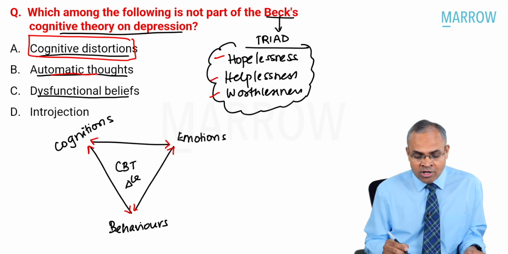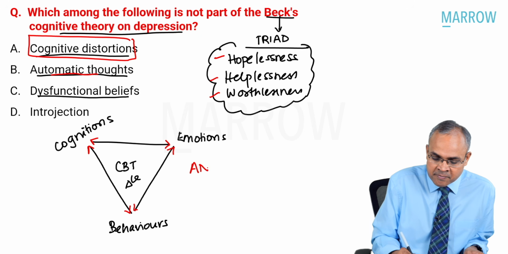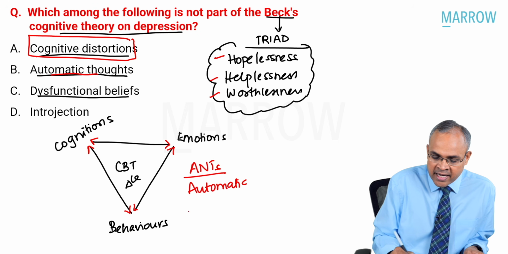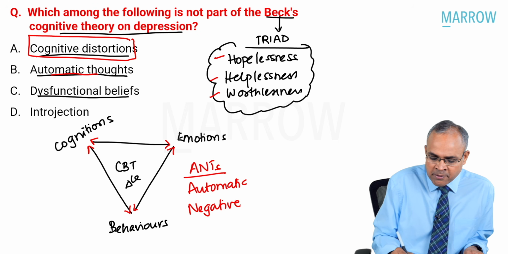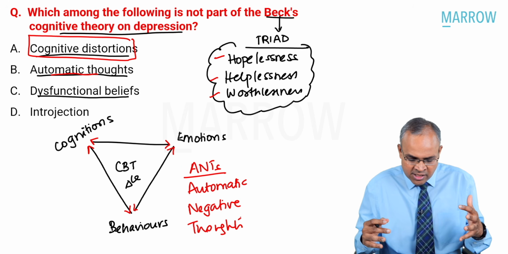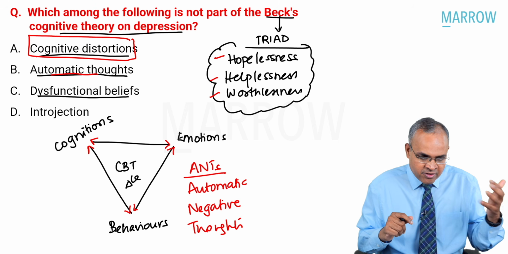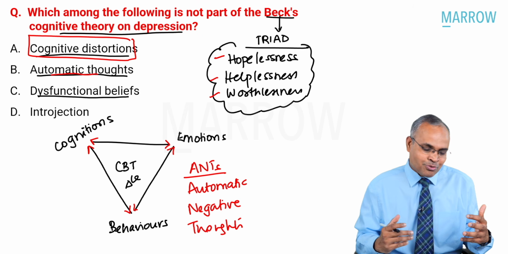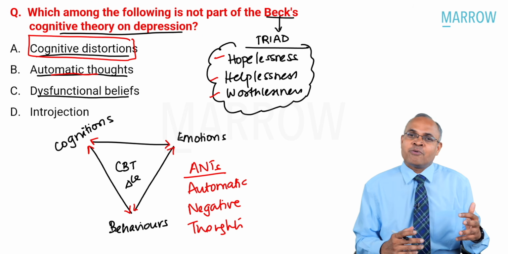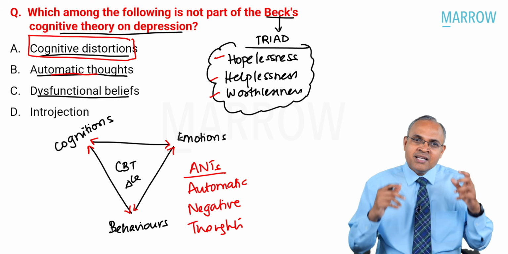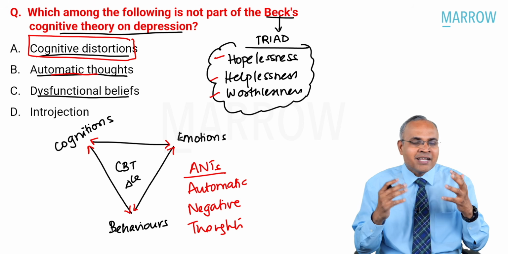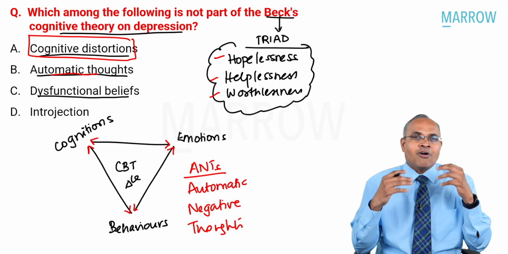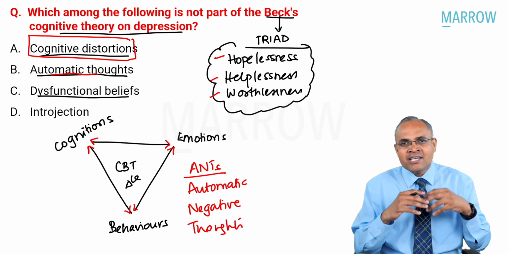Now, another name for automatic thoughts is ANTs. What are ANTs? Automatic negative thoughts. It happens to you and me a lot, right? I'm studying seriously for my exam. Suddenly, I'm not able to answer one question which I had read sometime back, and I'm not able to recall it. Immediately, I start blaming myself. Oh my God, I'm such a useless person. I keep forgetting. What will happen to me? For the next 20-30 minutes, if you have seen, there are loops of a lot of thoughts running in the head, nothing related to the exam we are reading, but constantly thinking about future, past, present, all muddled up.